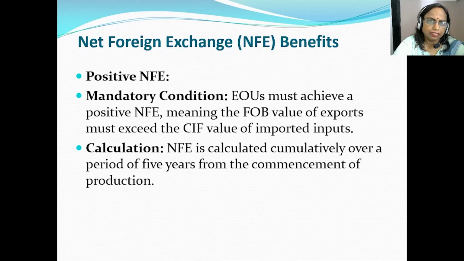So this NFE is calculated cumulatively over a period of 5 years from the commencement of production, and when there is a positive NFE, this particular benefit is enjoyed by the EOUs.